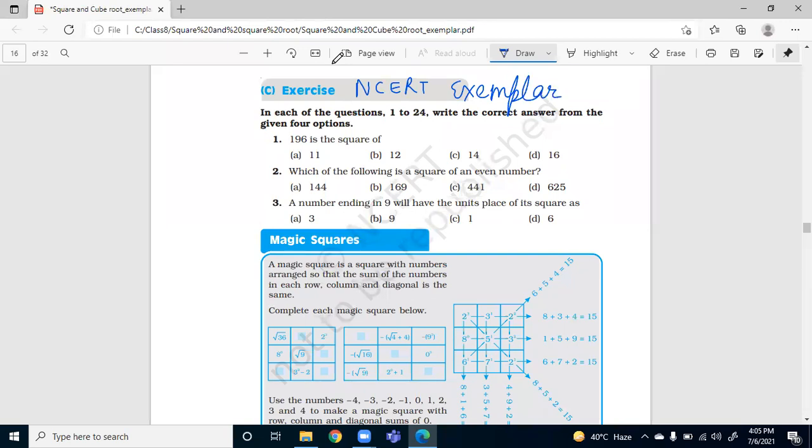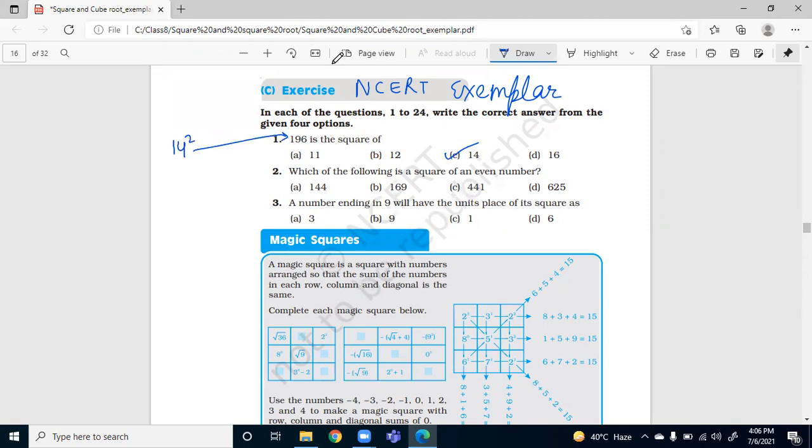So let's start with 196 is a square of. Ma'am, C part 14. C part is correct. If I take the square of 14, it will be 196.